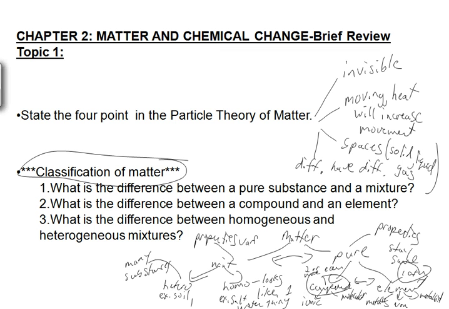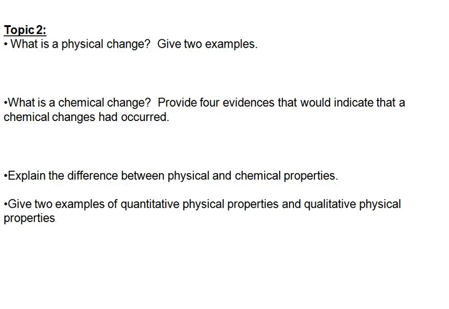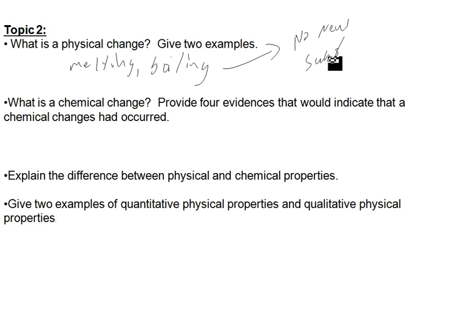Next, let's go on to the next slide. Physical change, give two examples. Well, melting, boiling, these are two physical changes. And so in a physical change, there's no new substances formed. No new substances are created.